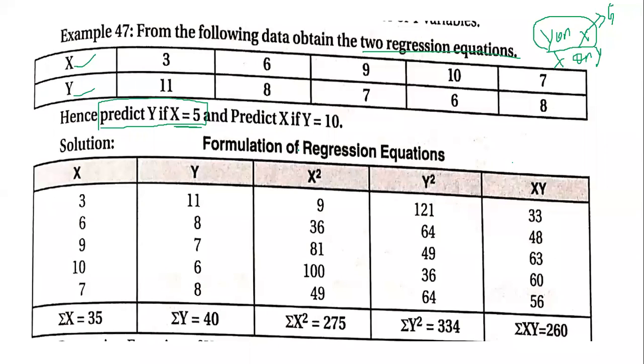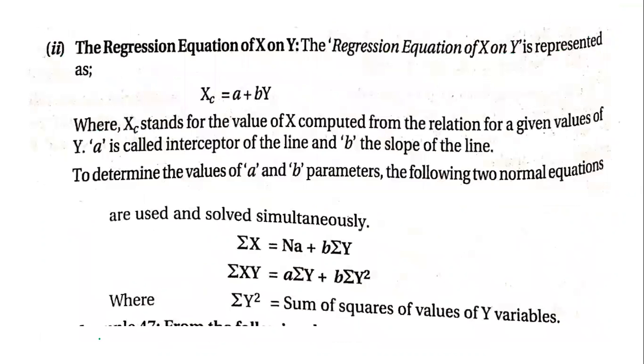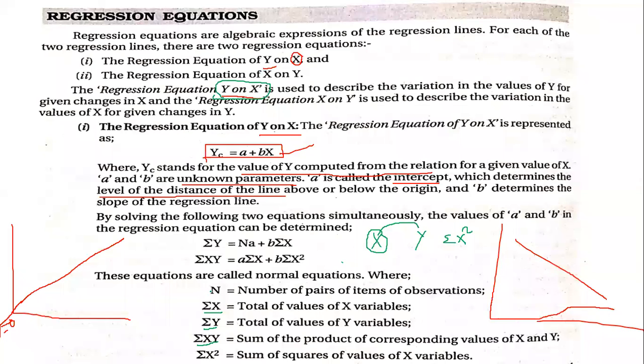Now coming down to the table, formulation of regression equations. We have written down the x values, however it is given to us. We have written down the y values also. Next, we have to add up all the x values to get sigma x. Now if you see here, what are the important values? N, sigma x, sigma y, sigma xy, sigma x square.